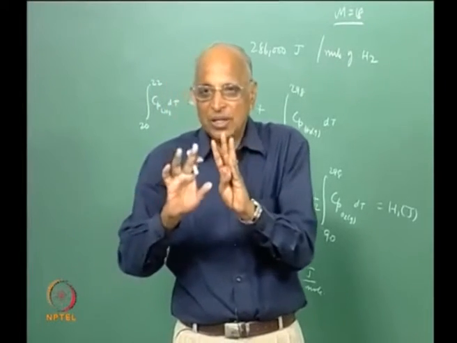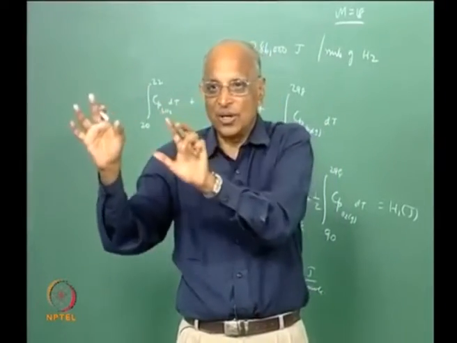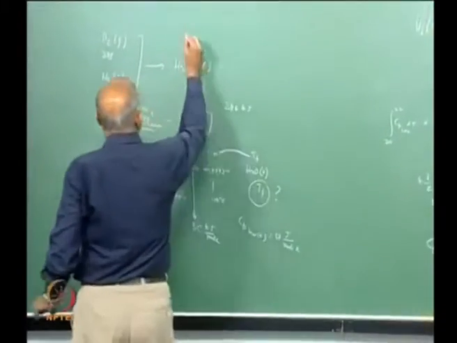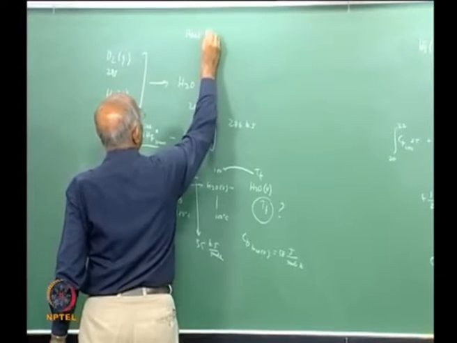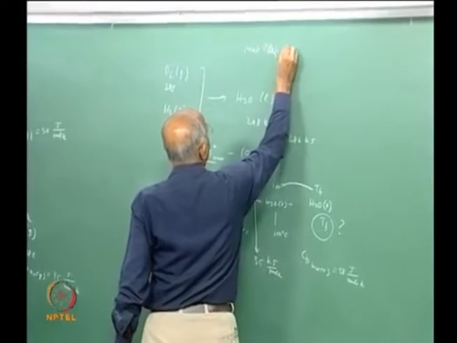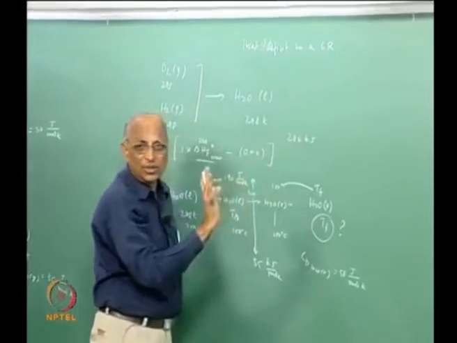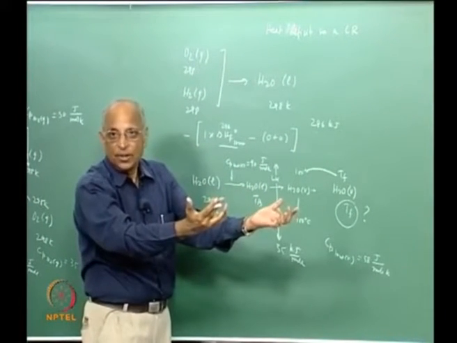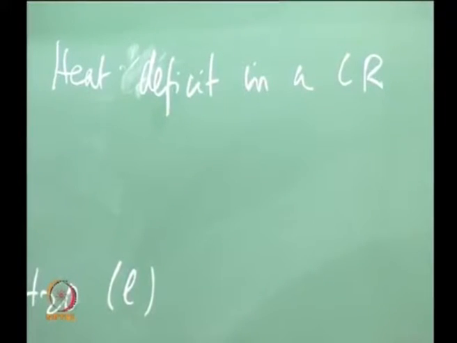We are not talking of a chemical reaction taking place at 25 degrees or 100 degrees or 200 degrees. This is just a case wherein we are comparing what is the heat which is required, heat which comes out, heat deficit in a chemical reaction. This is all what we considered. And what is the heat deficit? It ultimately comes as the heat of combustion, because this deficit goes to heat the product at high temperature.